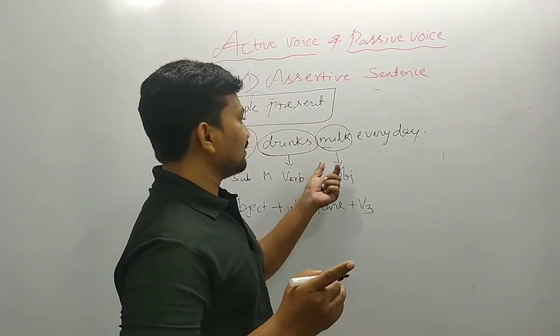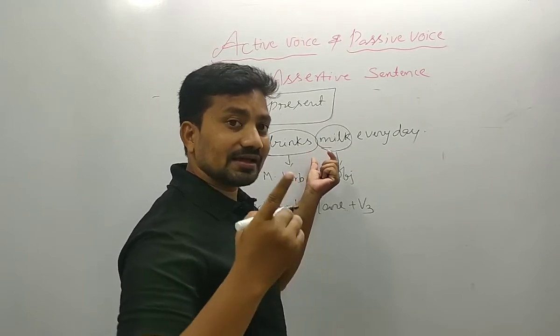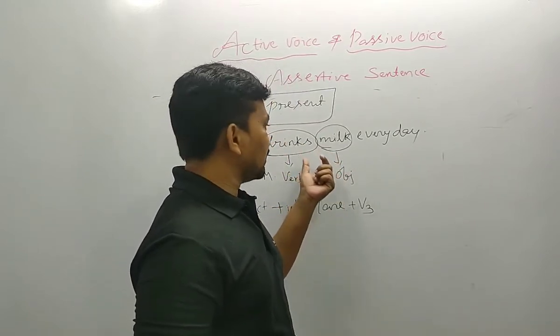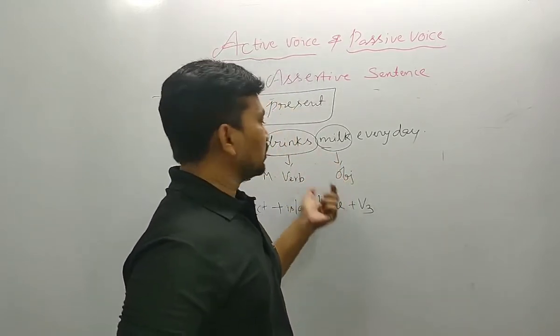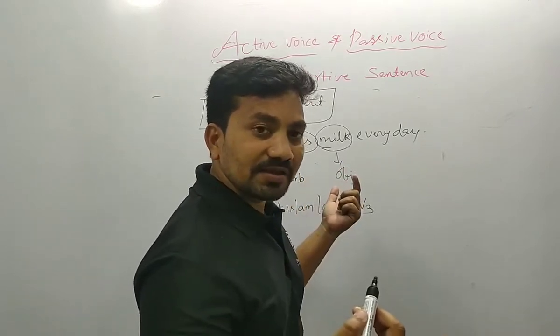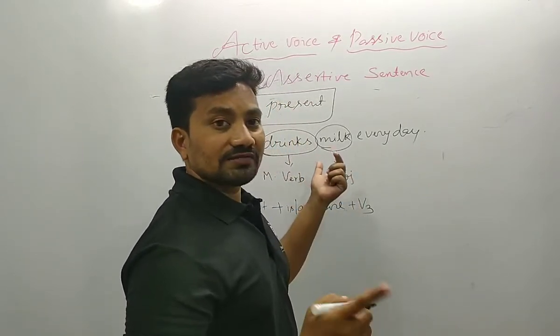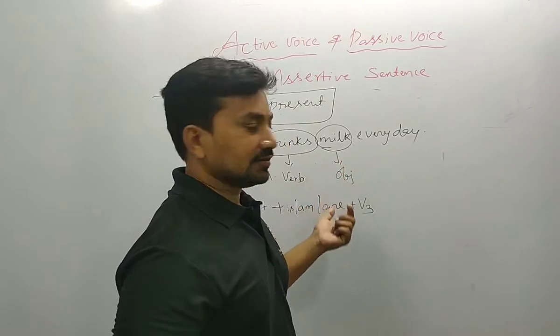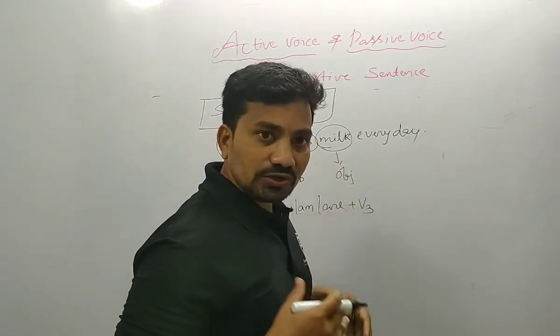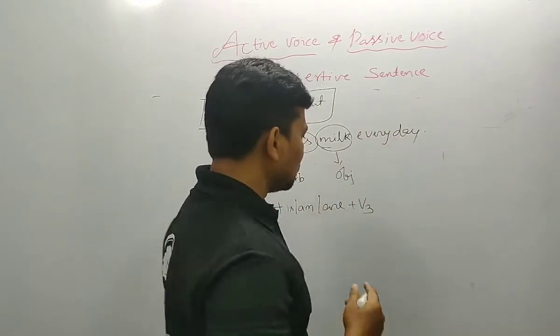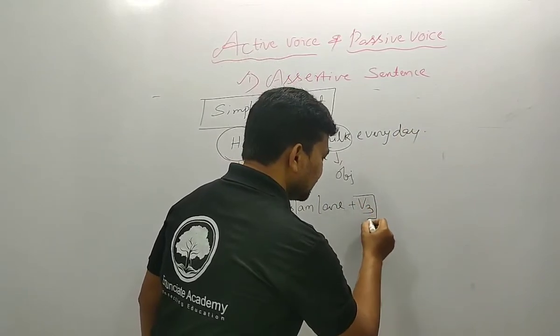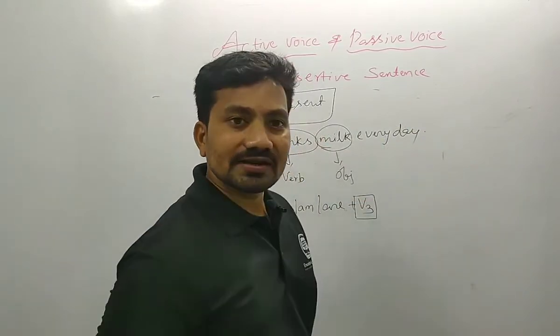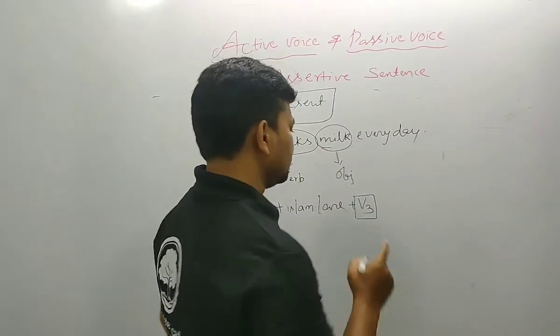It means the verb might be in V1, V2, V4, or V3. But when we want to write the passive voice, you should convert to V3. It means you should write the third form of the verb.